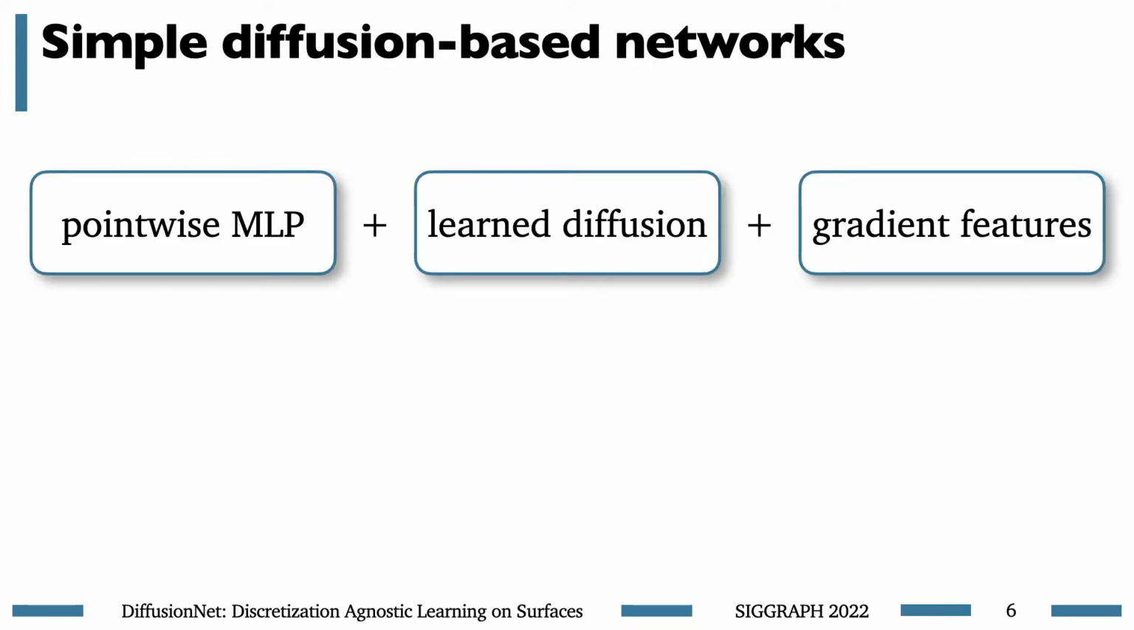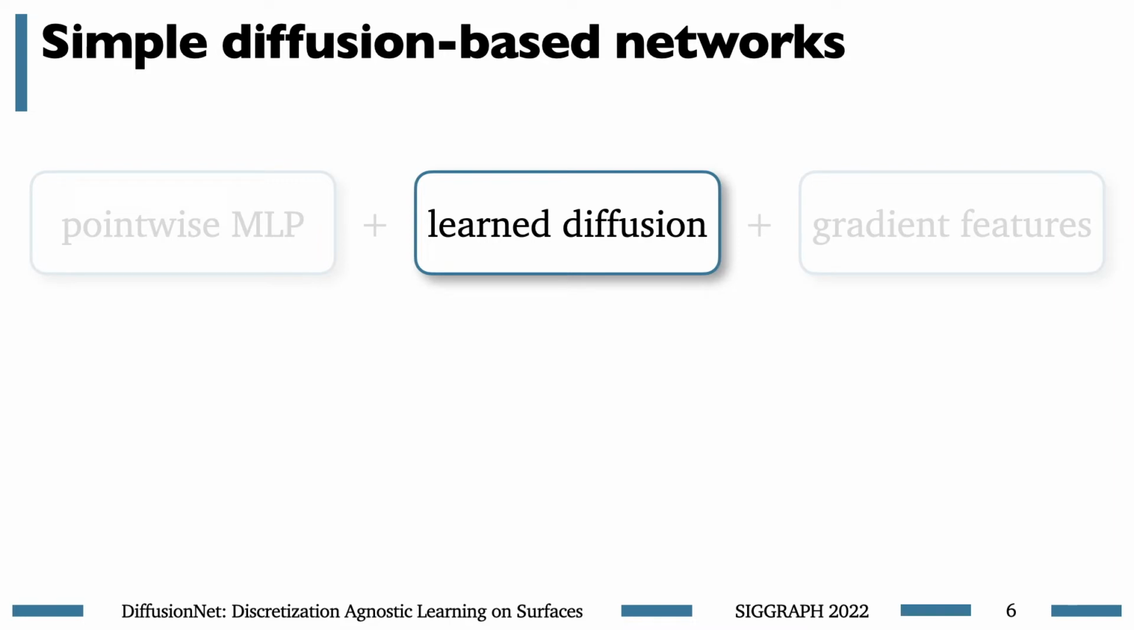So our diffusion networks will have three main ingredients. The first is a pointwise multilayer perceptron applied independently and identically at each vertex of the mesh or point in a point cloud. The next is our diffusion operation, which allows for spatial communication across the surface. And the last are some gradient features, which we use to expand the expressivity of our networks.